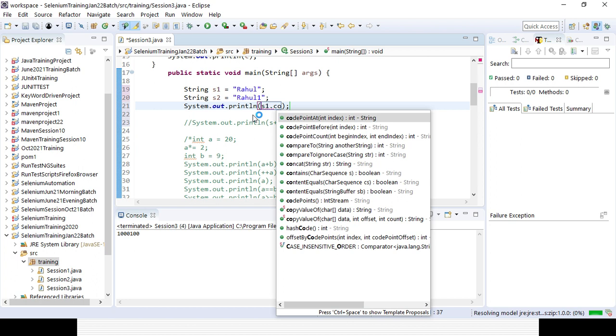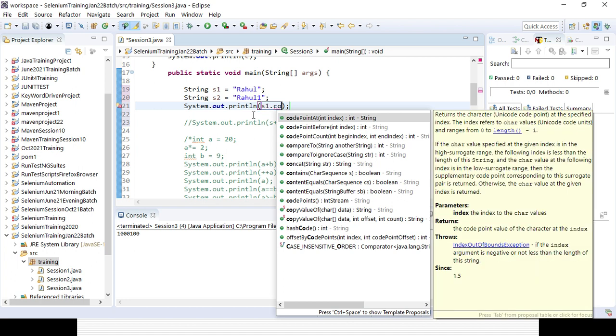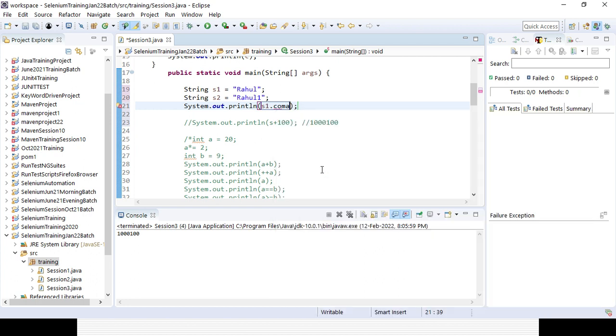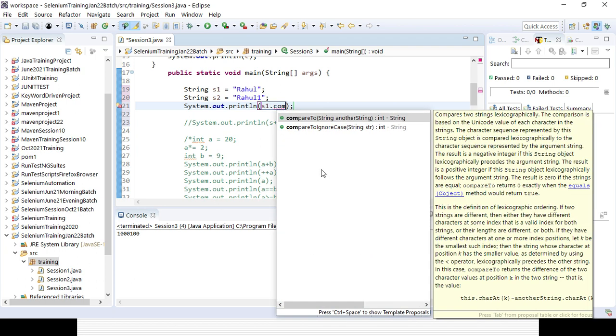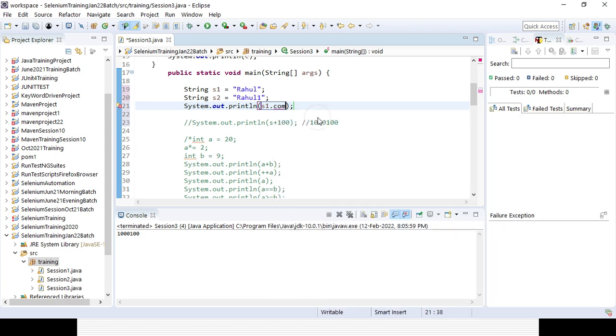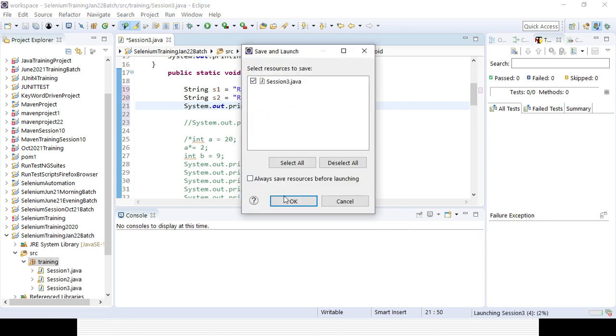If you type a dot after any string, they will appear. You can see compareTo, and if you want to compare ignoring case, uppercase or lowercase is ignored, and you can compare it with s2.